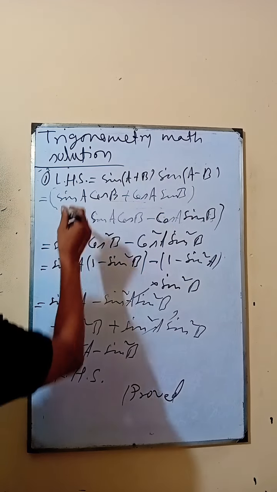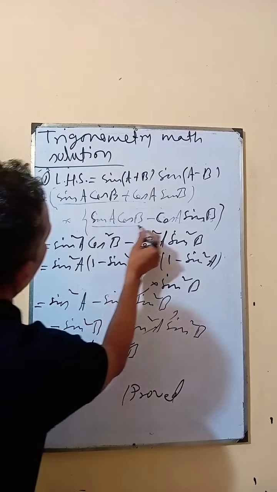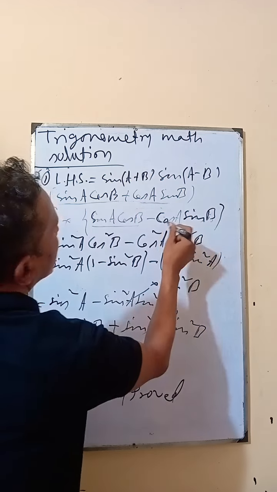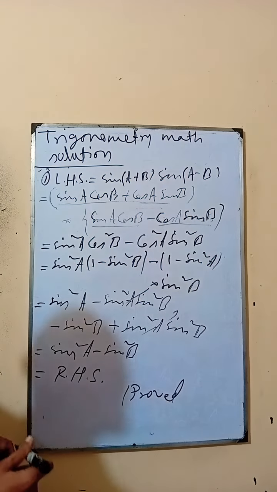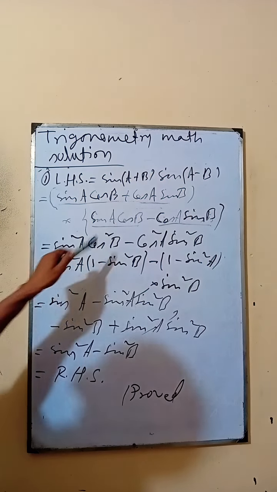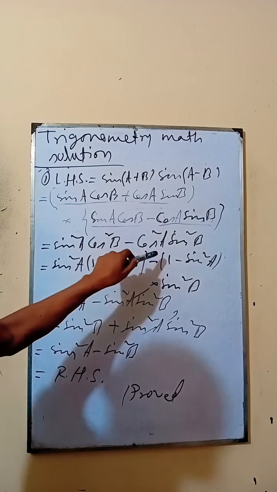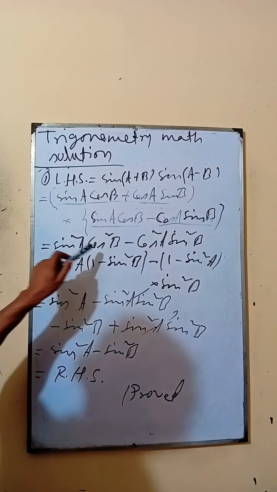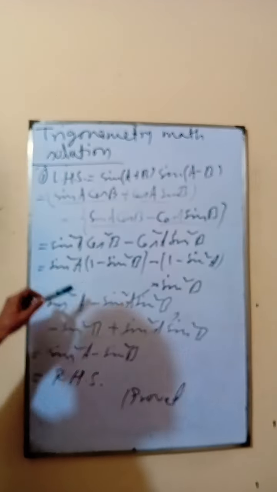Multiplying them, this is A and this is B, so we get sin²A cos²B − cos²A sin²B. Then cos²B is equal to 1 − sin²B.